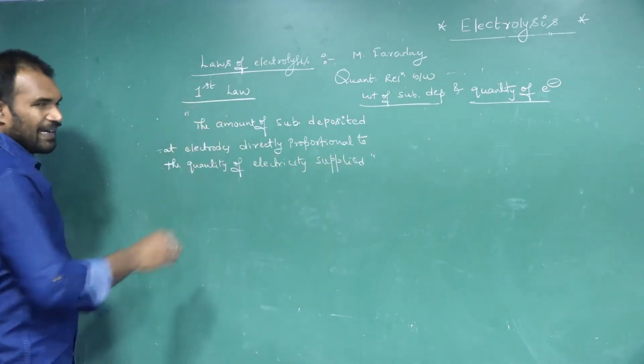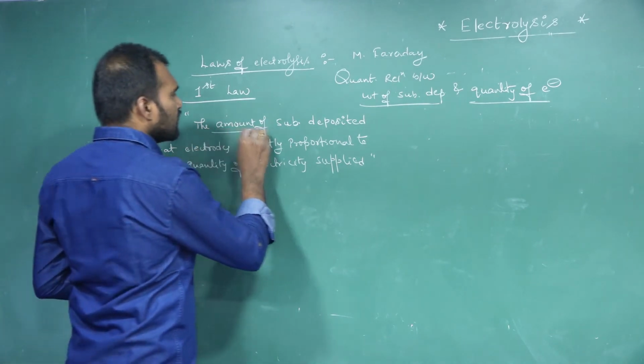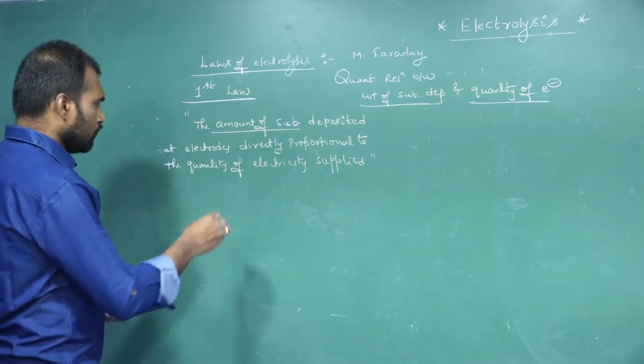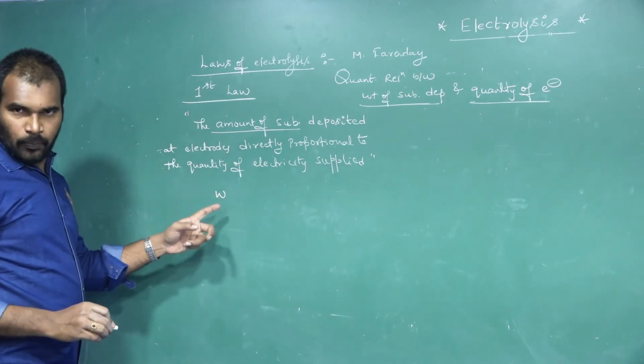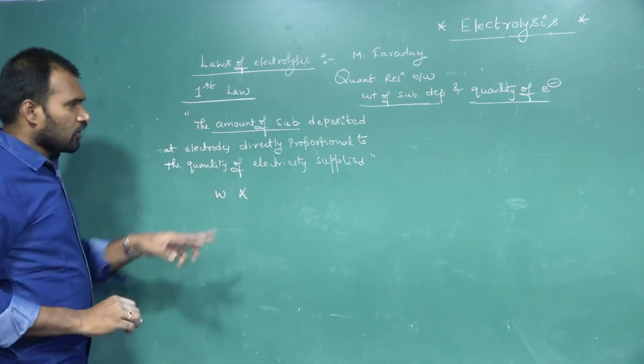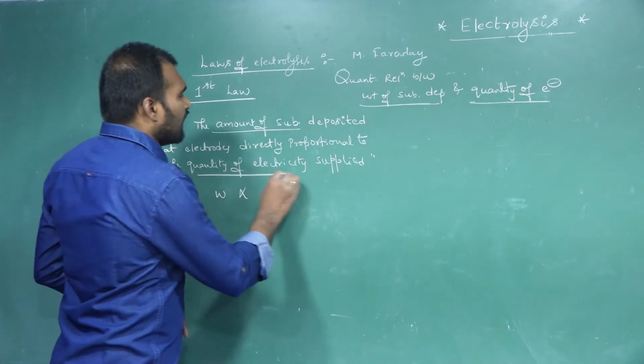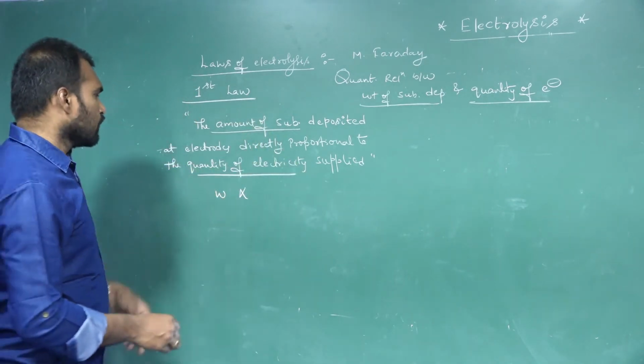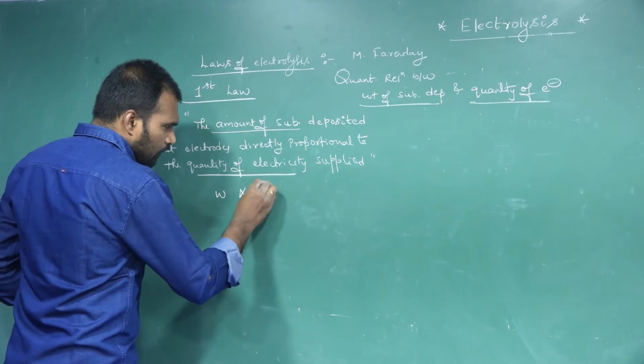So they both are directly proportional. So the amount of substance deposited we consider as what? W, weight of the substance deposited, is directly proportional to the quantity of electricity. So generally the electricity we represent with Q.